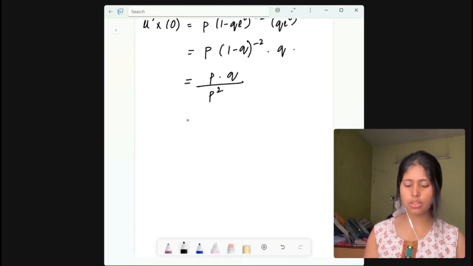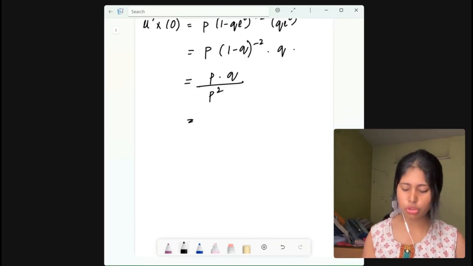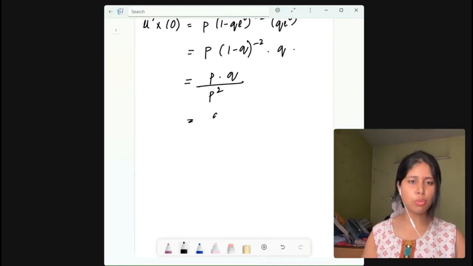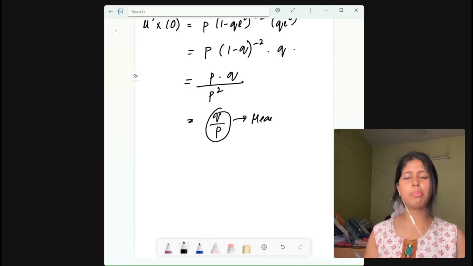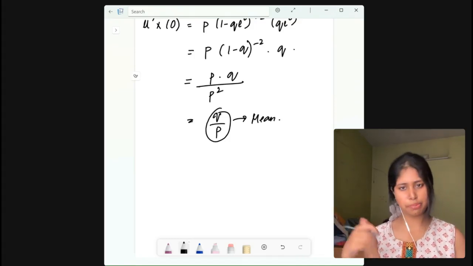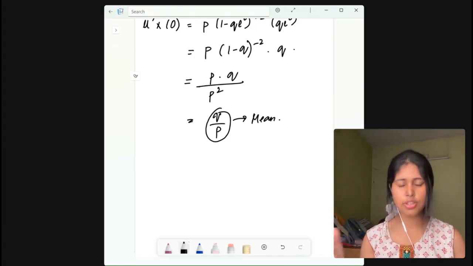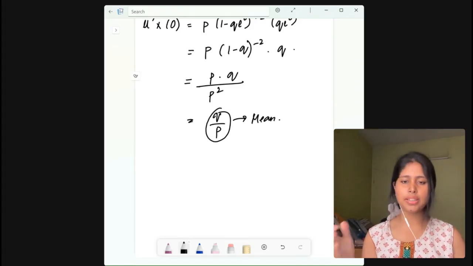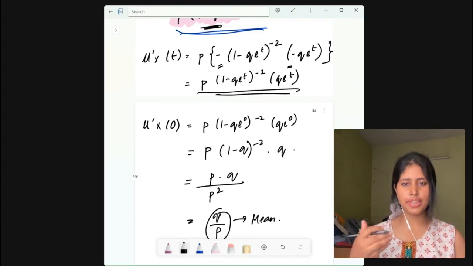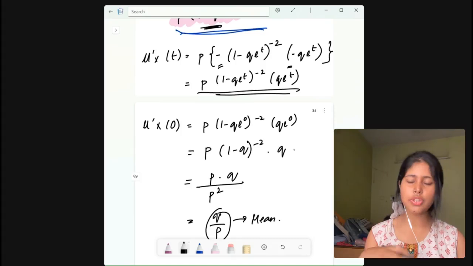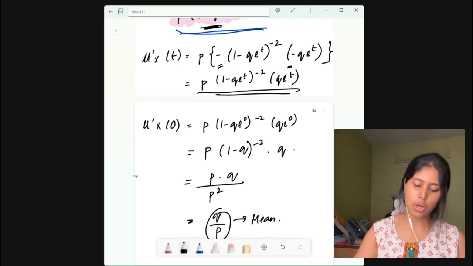Now if you cancel the term of p, what do you get? q by p. And q by p is nothing but the mean of this geometric distribution, which we have already studied. So basically the mean of the geometric distribution is q by p. And next, if you need to find the variance, how will you find it? You will differentiate this part once more and set t equals to 0, and then for the variance you need to find the expectation of x square minus the expectation of x whole squared.